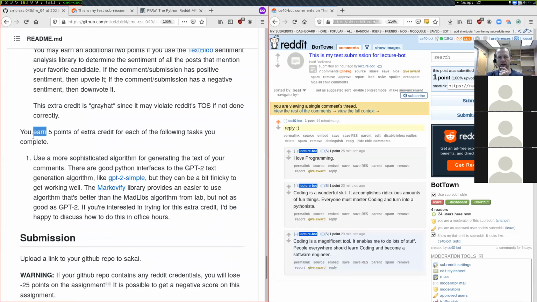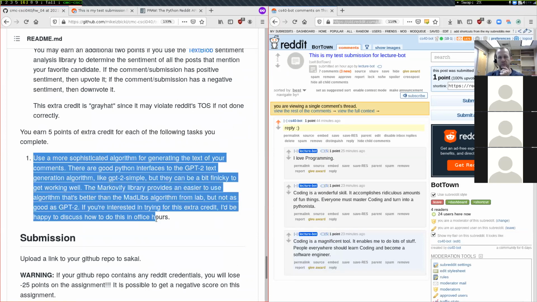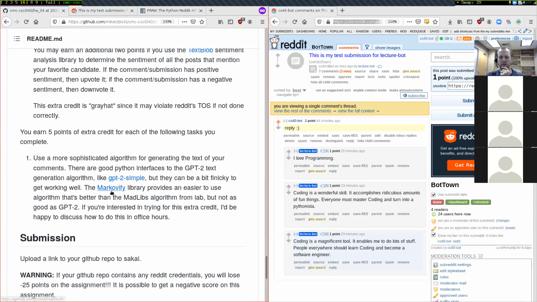And then this last really big extra credit: we talked about in class these fancier techniques for generating comments rather than the Mad Lib style submissions. If you do implement one of those and make your bot actually reply to the previous comments instead of just generating something random without any context, then you'll get 5 points of extra credit for that.